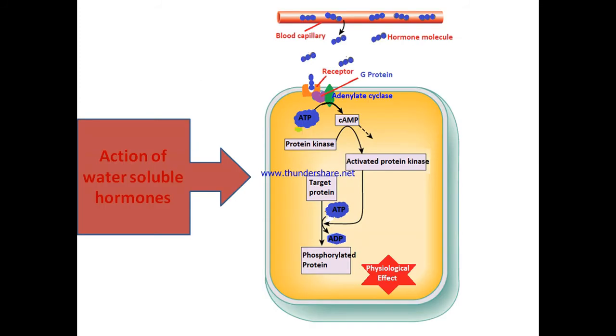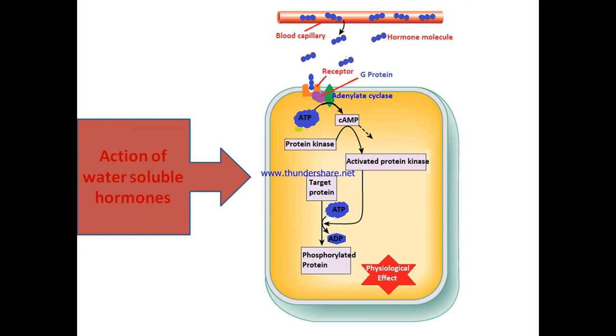So this is a picture showing the action of water-soluble hormones. The receptors are present on the cell surface. The hormones are secreted in the blood, and the blood carries the hormones to different parts of the body. From the blood capillaries, the hormone escapes into the intercellular space. The hormone reaches the receptor and binds with it. The binding of the hormone to the receptor activates the G protein attached to it. This will cause the activation of the adenylate cyclase enzyme, which converts ATP into cyclic AMP.